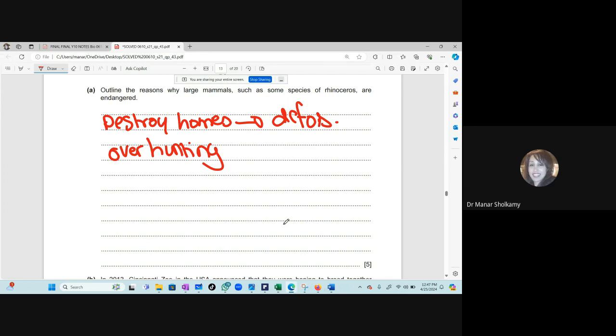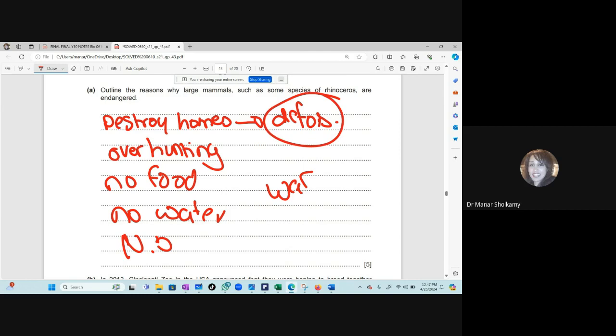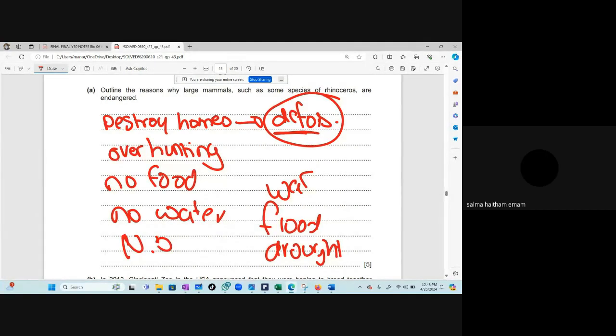Very easy question. Not enough resources for food. Yes, no food, no water. There's a natural disaster. There is war. There are floods or drought, the opposite of flood. Okay, we destroyed their homes. We did deforestation. Why did we do deforestation? Why did I cut down the trees? To have places to build new buildings.